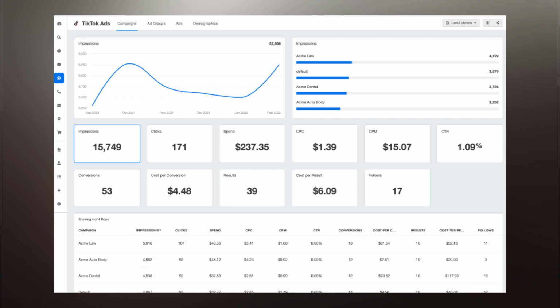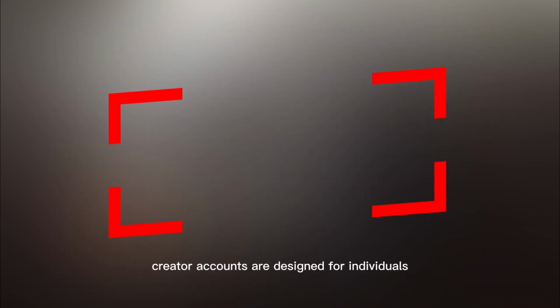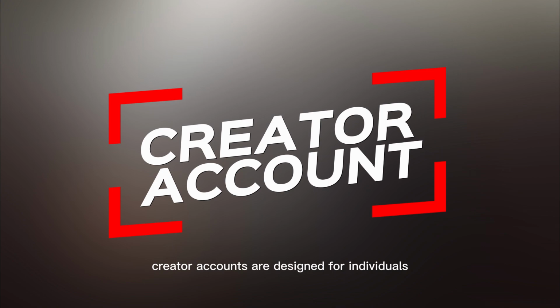optimize their strategy. On the other hand, creator accounts are designed for individuals who want to use TikTok to showcase their creativity and build a following. Creator accounts come with a range of tools and features that can help creators grow their audience and engage with